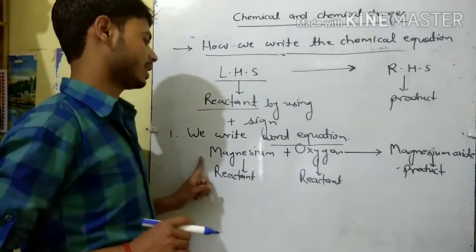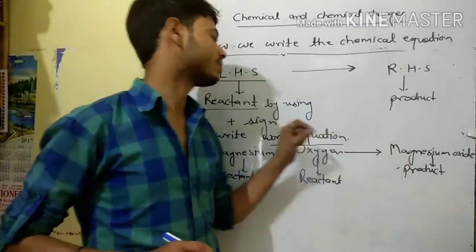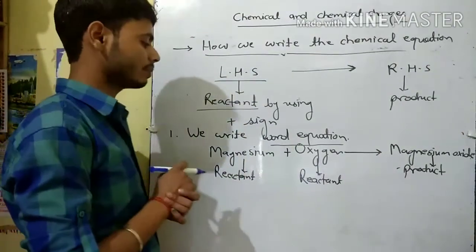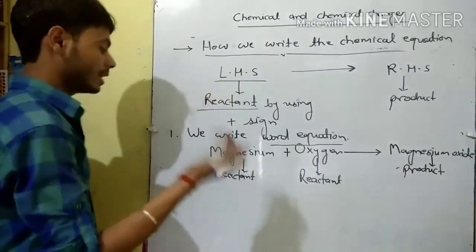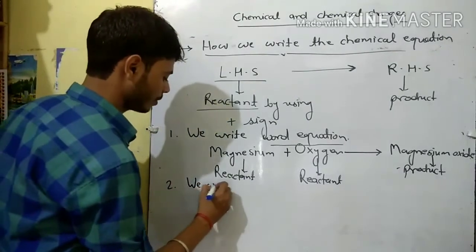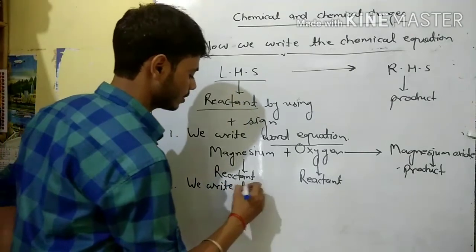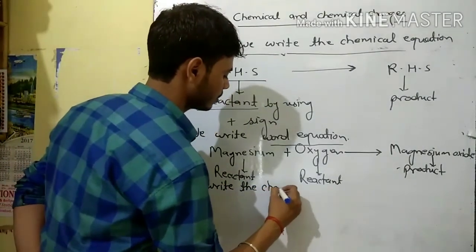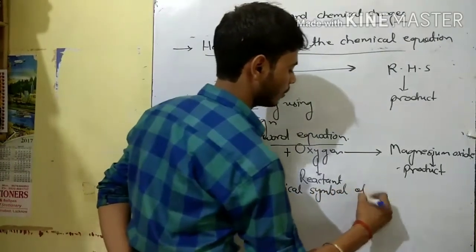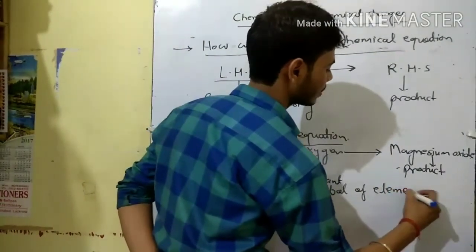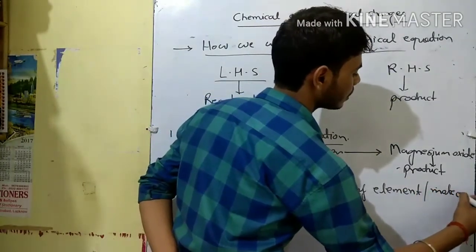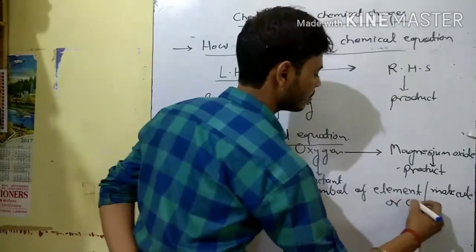So magnesium, oxygen and magnesium oxide, firstly we write in words, and after that, in the second step, we write the chemical symbol of the element, molecule or compound.